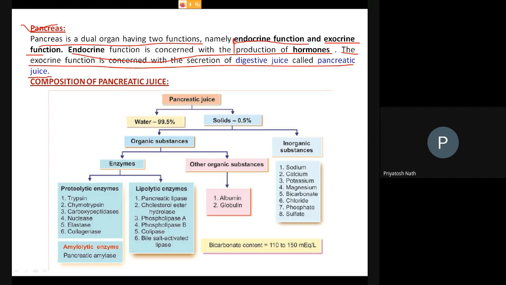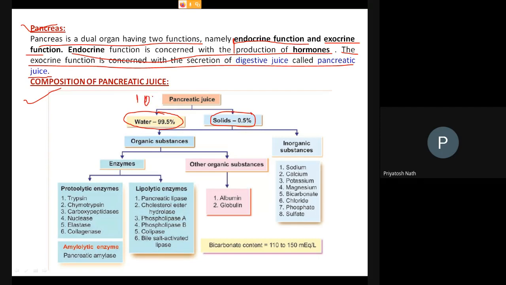So the pancreas contains two parts. One is the endocrine part, another is the exocrine part, and the exocrine part produces the digestive juice, also called the pancreatic juice. Now come to the composition of this juice. This is important. The composition of the pancreatic juice is important. In the pancreatic juice, you will get about 99.5% water and about 0.5% solids. So this is 100%.